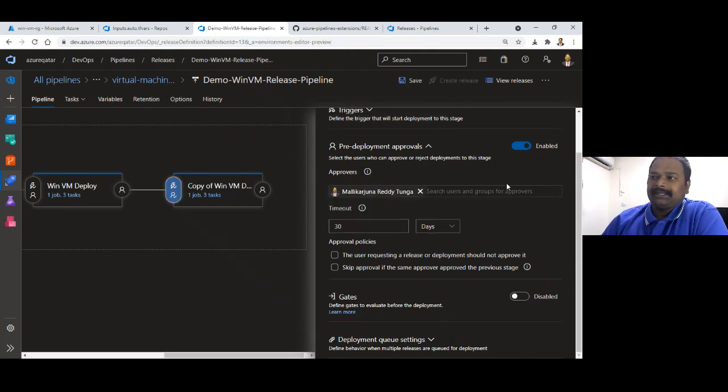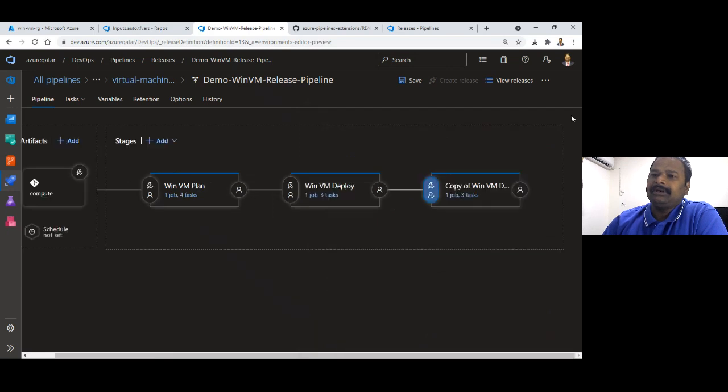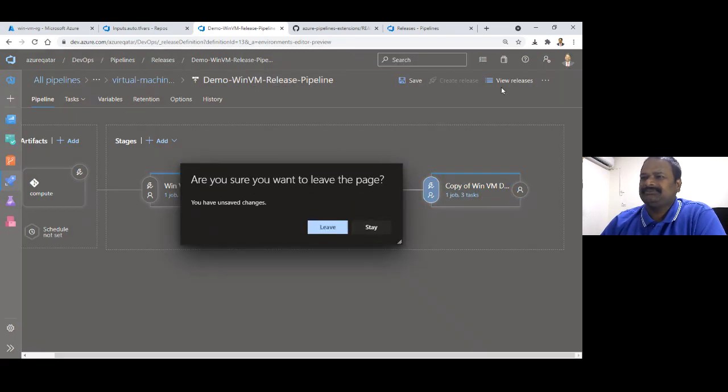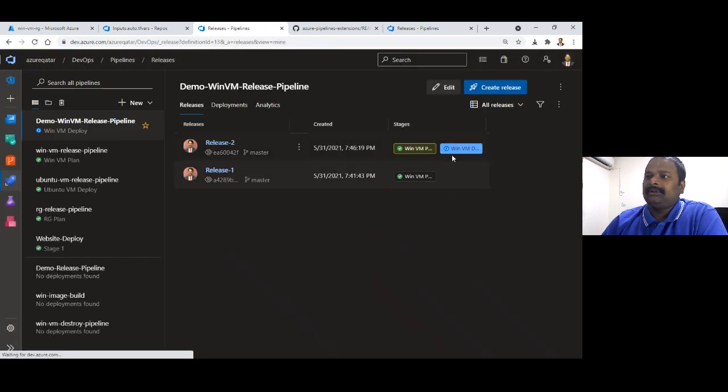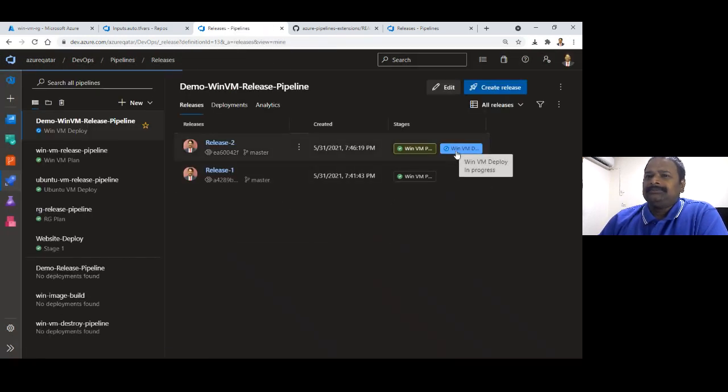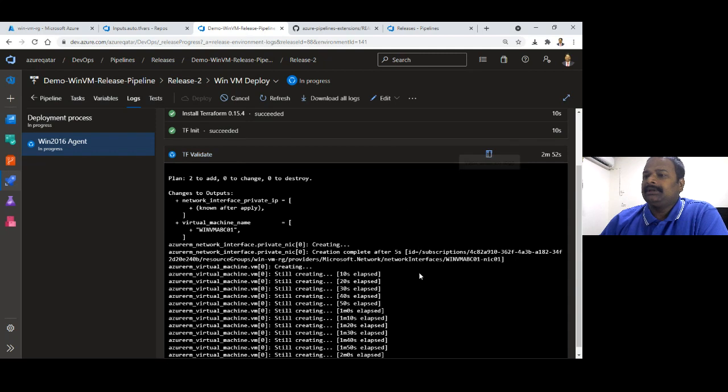So when it comes to this stage, it asks for an approval. If you see the icon here, it is ticked, which means that when it comes to this stage, approval is required. Let's not save this. These are the release pipelines.